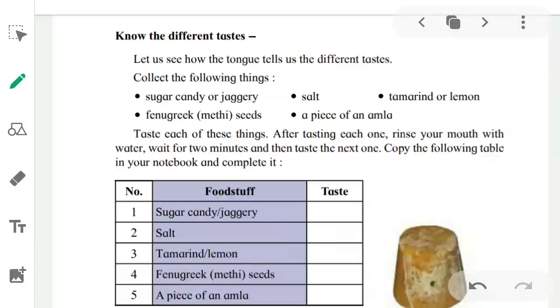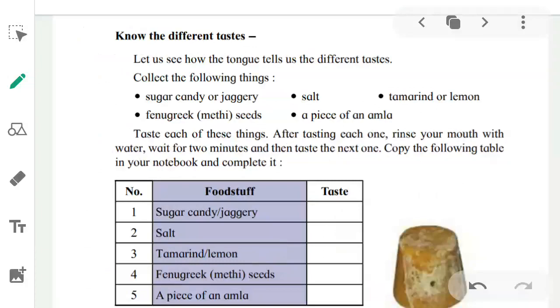Fenugreek methi ke seeds yellow दाने होते हैं, that are called methi seeds or fenugreek seeds. A piece of an amla. Now taste each of these things. आपको ये सारी चीज़ें टेस्ट करनी है. After tasting each one, rinse your mouth with water.